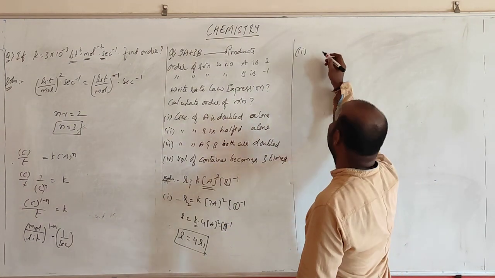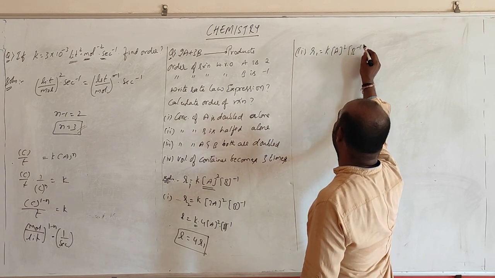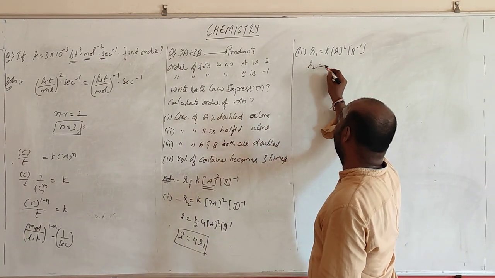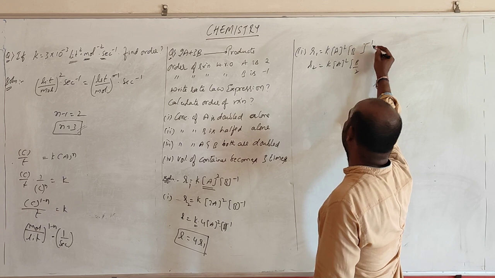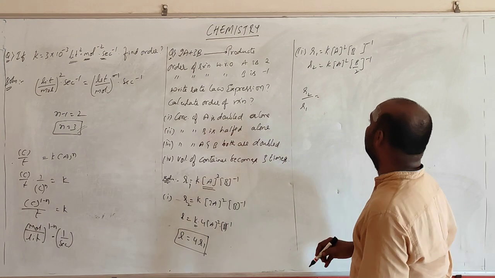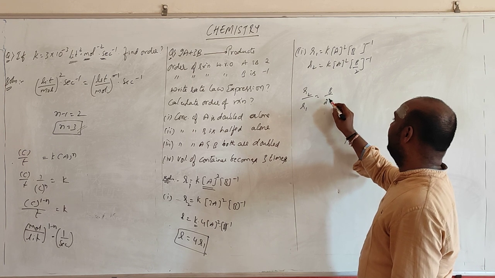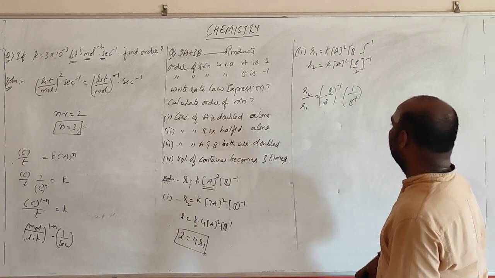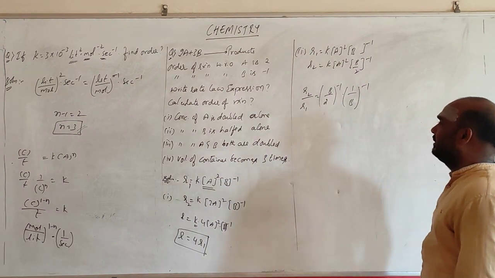So what happens is rate. This is the first equation. You know that R1 you will have like K into A square B power minus 1. This is the condition. Now what is it? B is halved alone. So R2 will be K into A square (B by 2) power minus 1. So R2 by R1, what happens? K A square will be cancelled. This equation by this equation. So what will we be getting?